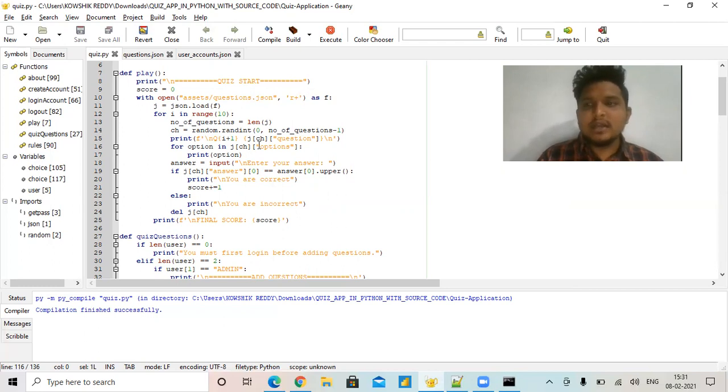I have given 15 questions here. The 15 questions will come uniquely, one after another, randomly. If I pick one, later I will go for 5 or 7 or anything else. The random function works like that. And the next function we have seen here is, if you choose an option, I have given four options.